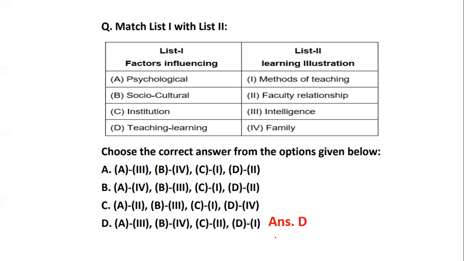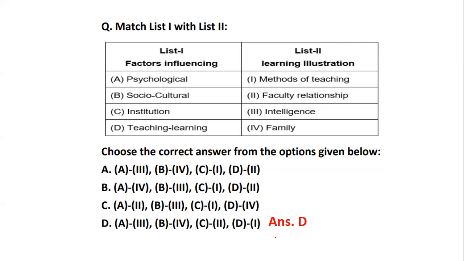Maybe, for example, you're not able to find out any of them. Psychologically, you're not able to understand whether it is related to, actually psychology is intelligence. When we talk about socio-cultural factors, it's family. Now when we talk about institutional, it is talking about educational institutions where, very importantly, faculty relationship is very important.